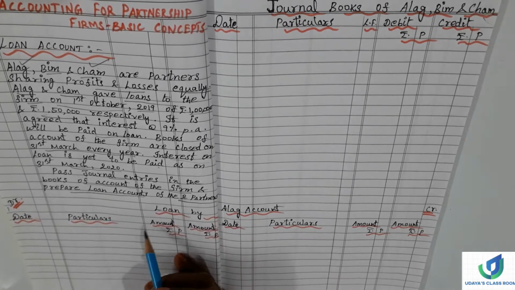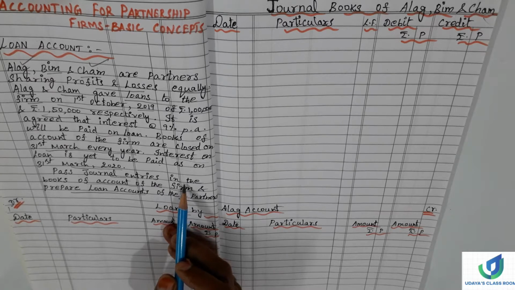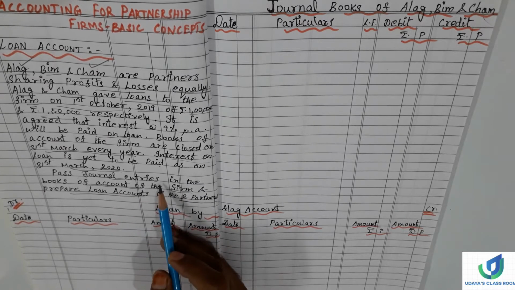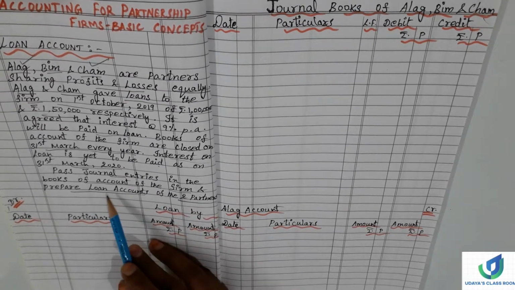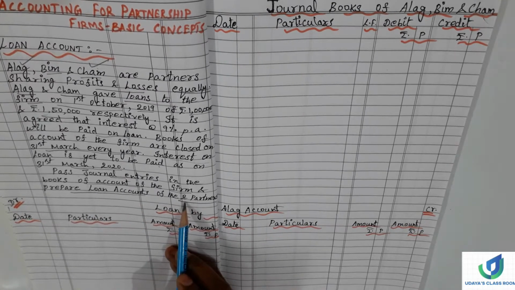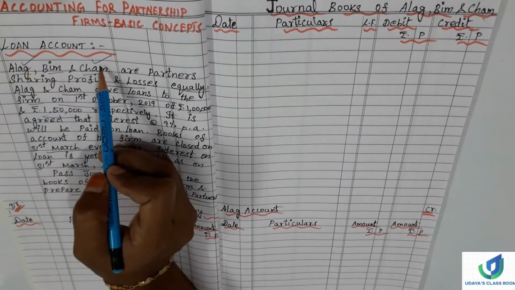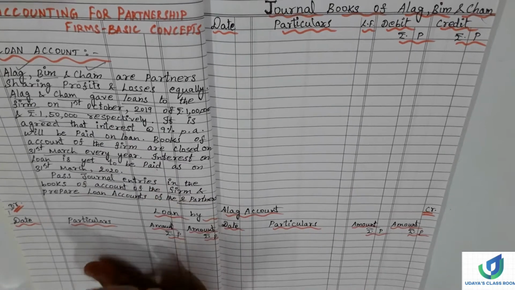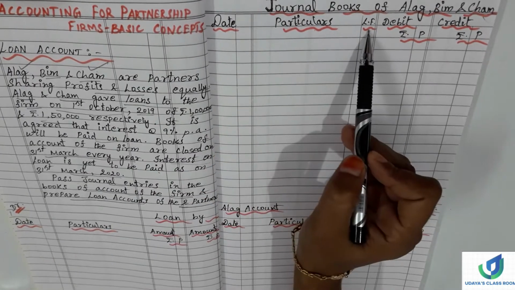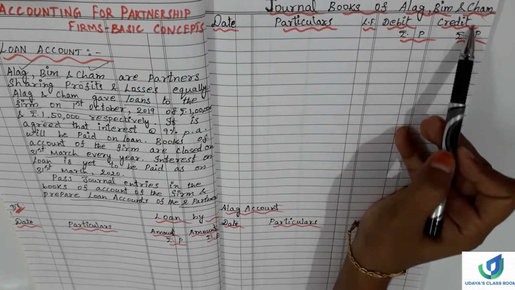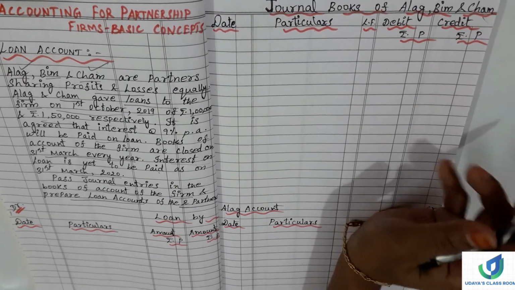So what we have to do now is pass the journal entries for the loan amount the firm has received, and for the interest amount, and also prepare the partners' loan accounts. Only the partners who have advanced loans to the firm, which means Alag and Sham's loan accounts, we need to prepare. Now let's do the journal entry. Date, particulars, LF, ledger folio, debit, credit, rupees, paise. Journal books of Alag, Bim and Sham.